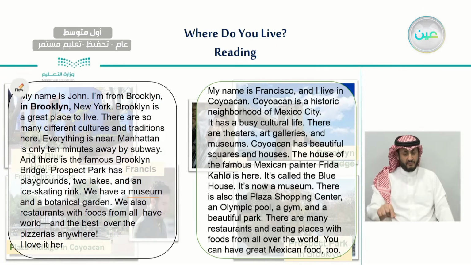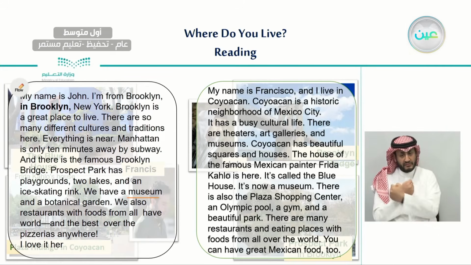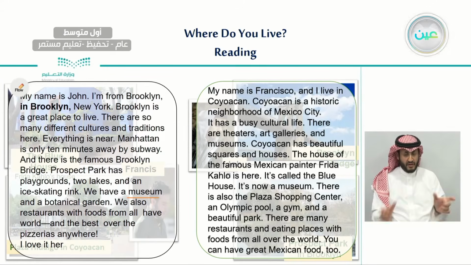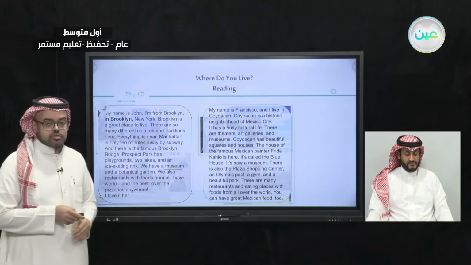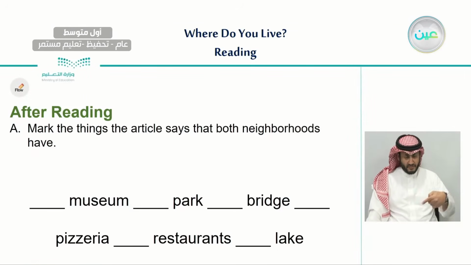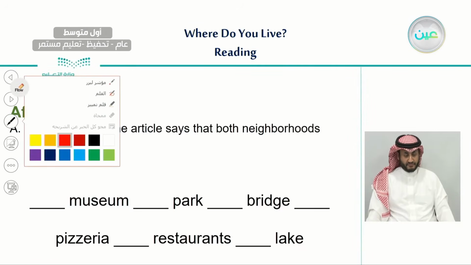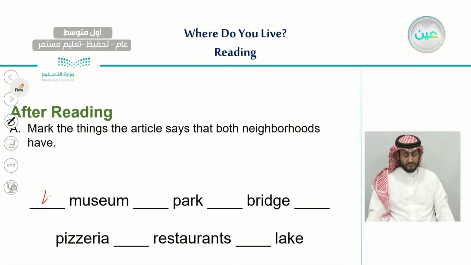Very good. Yes, so they both have a museum. John says we have a museum, and also Francisco said we have a museum, which is the blue house, which turns into a museum. Very good. So these are the first mutual place that both neighborhoods have. So now we'll go back here, and we are going to put the check mark on museum.